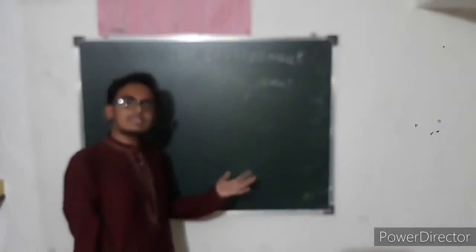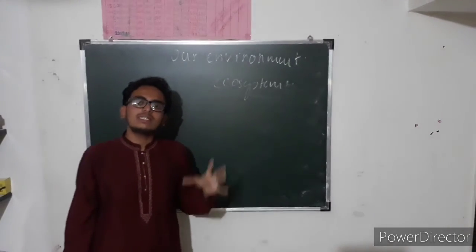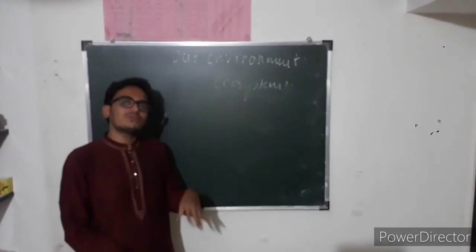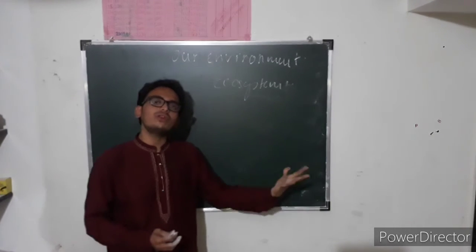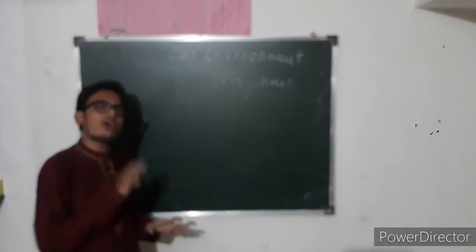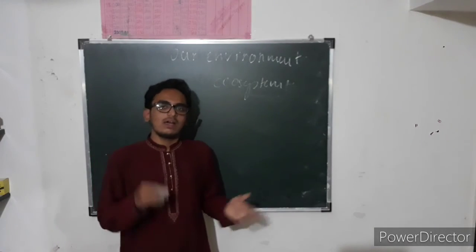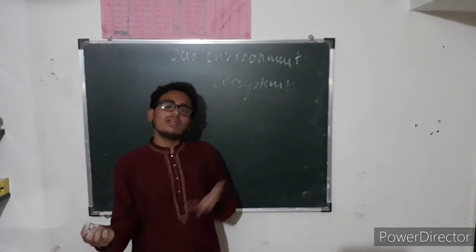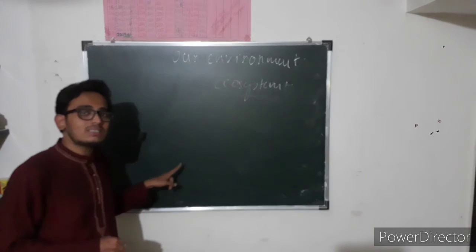Now what is an ecosystem? Ecosystem is a system which is formed by interaction of one or more living things by physical or chemical means. Now what does this mean? Like we have an ecosystem, right?